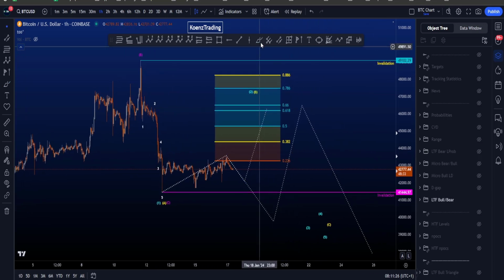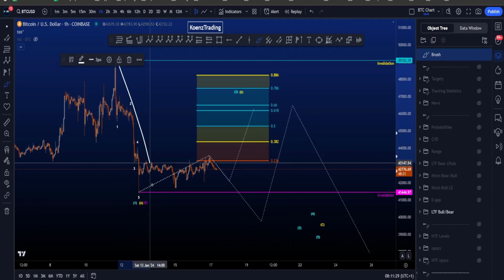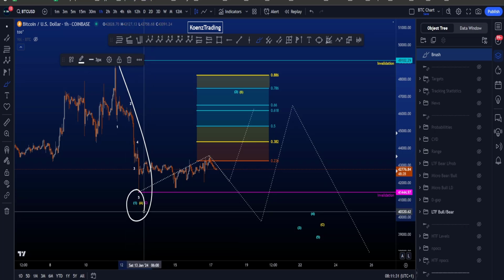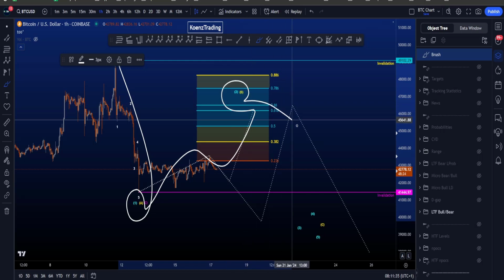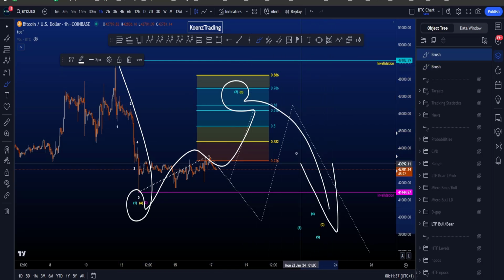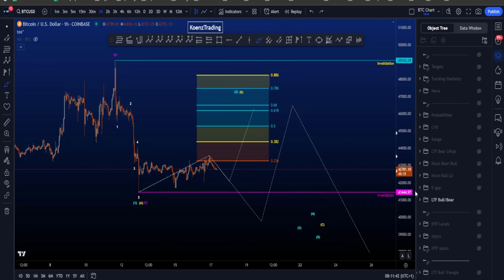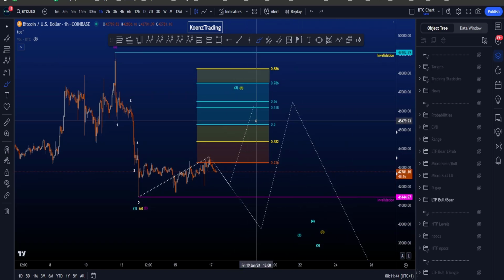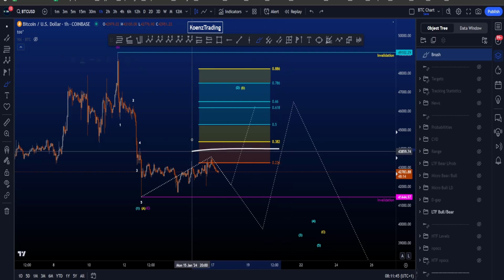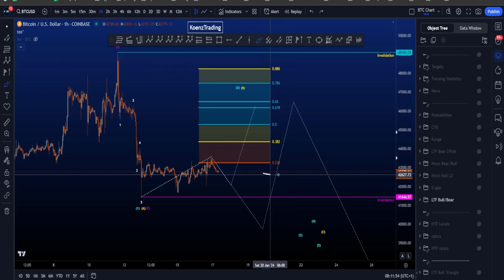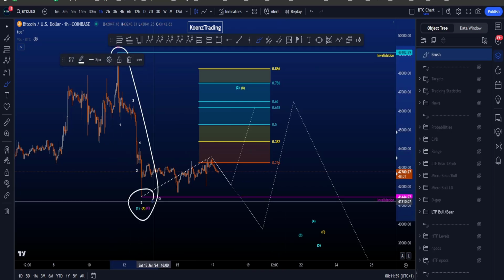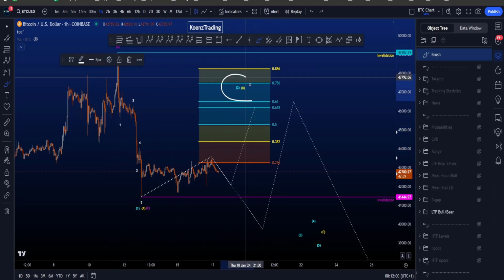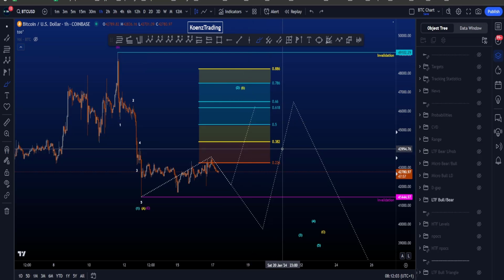If we then look at the bearish scenarios, we are looking at this move to the downside to be a wave 1 or A, followed by a corrective structure to the upside in 2 or B, and then we're looking for continuation to the downside in a wave 3 or a wave C. In both of these scenarios, we would expect price to retrace to higher levels. Currently, price only retraced to the 0.236 Fibonacci taken from the high to the low, which is a rare retracement target for both a wave 2 and a wave B.